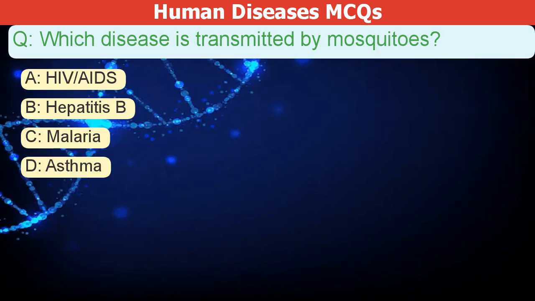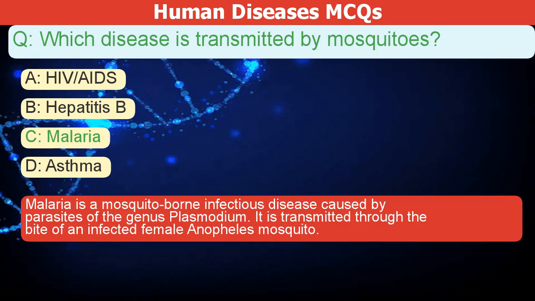Which disease is transmitted by mosquitoes? A. HIV, AIDS. B. Hepatitis B. C. Malaria. D. Asthma. The correct answer is C. Malaria is a mosquito-borne infectious disease caused by parasites of the genus Plasmodium. It is transmitted through the bite of an infected female Anopheles mosquito.